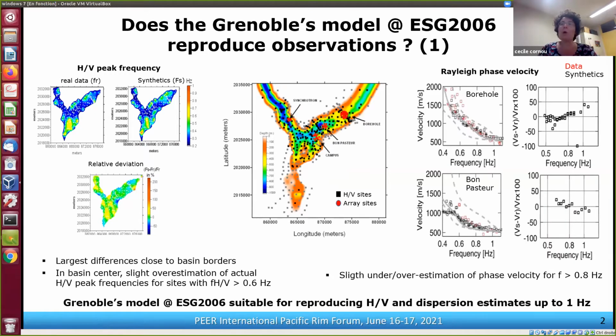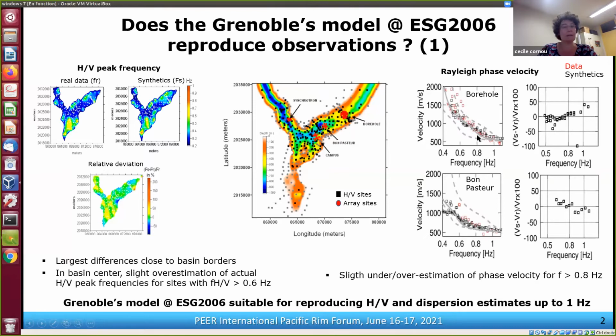Another comparison was done by using ambient noise simulated or recorded at array sites. So here we have at that time 4 array sites. And this is the dispersion curve for the Rayleigh wave fundamental mode as a function of frequency at the borehole site and at the site Bonpasteur. What we can see is that the data are in red and synthetics in black.